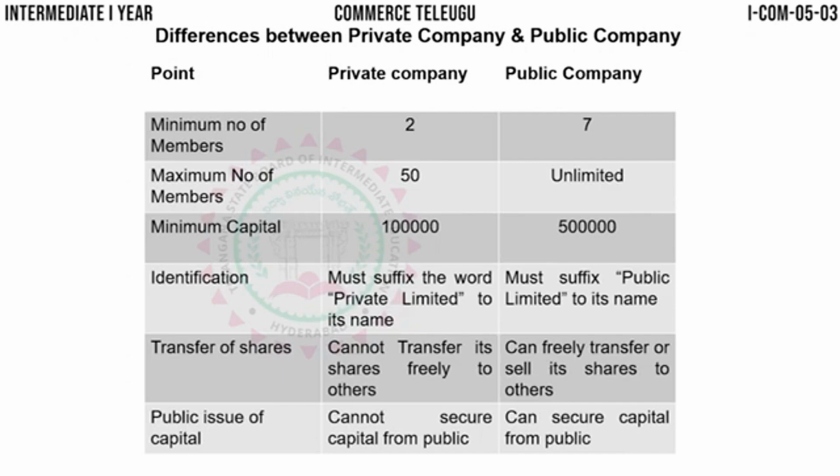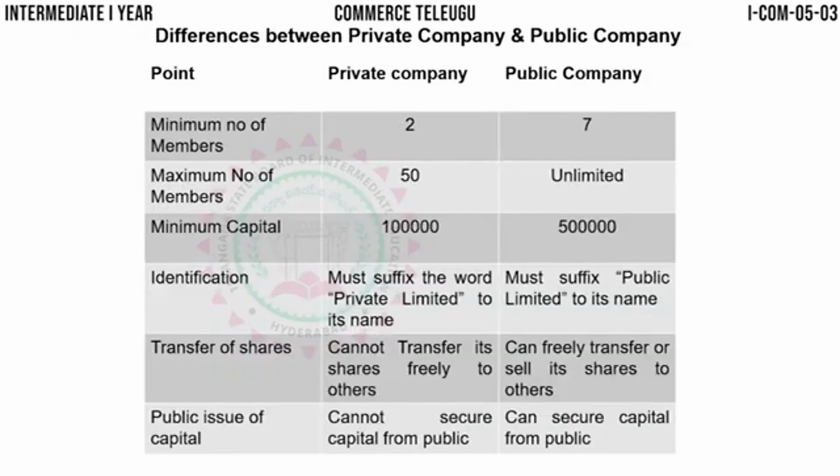Whereas a public company can secure capital from the public. It can invite the general public to come and buy shares of the public company. So a private company cannot secure capital from the public, whereas a public company can easily secure capital from the general public.